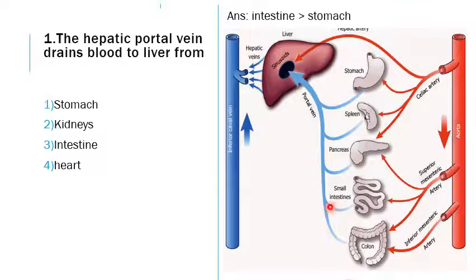So before entering the main systemic circulation, if all this blood enters the liver, it will be filtered and all the toxins removed, so that the tissues of our body will not be exposed to those toxins and get affected. Also, the excess nutrients will be absorbed and saved, or if they cannot be saved, they will be further broken down into smaller metabolites and sent into systemic circulation. So it may be excreted through the kidney.